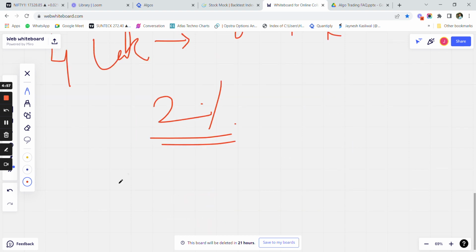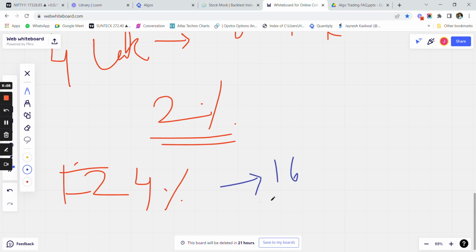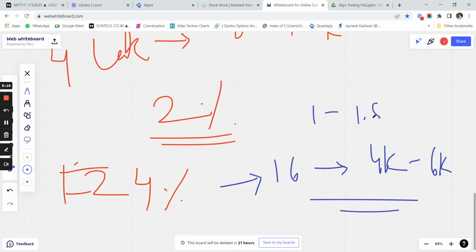Now, even if you manage to make 12,000 rupees, or let's say even if you manage to make 4% on your capital, let's assume you made 16k, then after all the taxes you would be only making around 4k to 6k, right? That is only coming at around 1 to 1.5%.